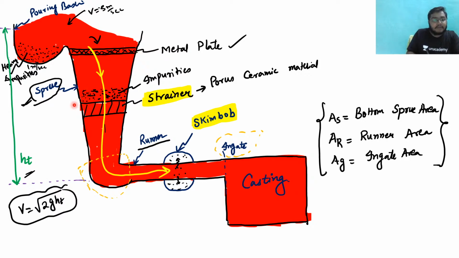After that, what we have seen, since this molten metal contains impurities, we put a strainer, right? This is a strainer, and this strainer is made up of porous ceramic material, clear?